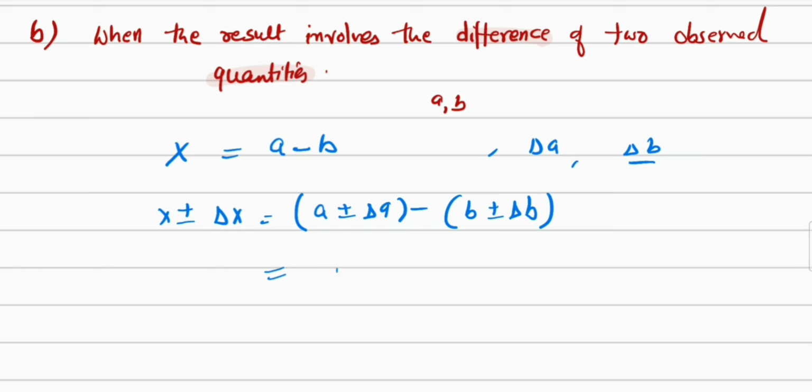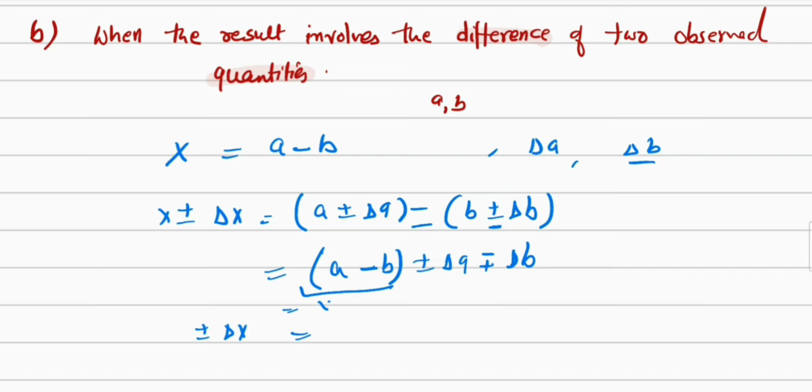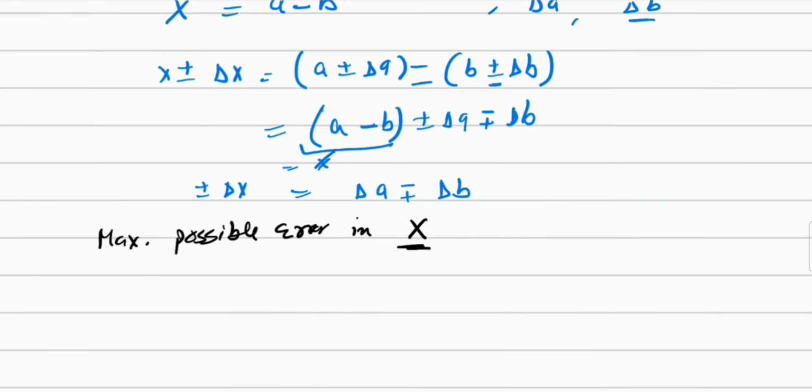Correct. So this is equal to A. If we open this and rearrange, we will get A minus B and then plus minus delta A. Here the signs will change, so it will become minus plus delta B. So plus minus delta x is equal to, this is equal to x, so they will get cancelled. We'll get delta A minus plus delta B. So the maximum possible error in x will be delta x equal to delta A plus delta B.